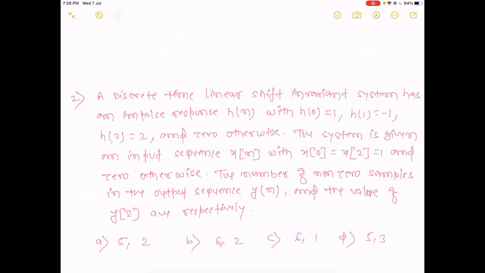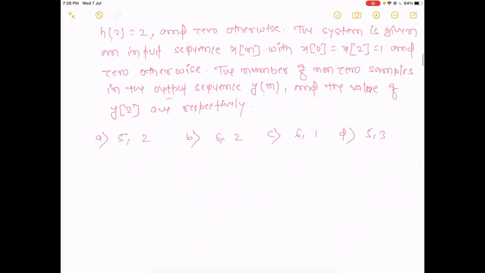The system is given an input sequence x[n] with x[0] = x[2] = 1 and 0 otherwise. The number of non-zero samples in the output sequence y[n] and the value of y[2] are respectively.